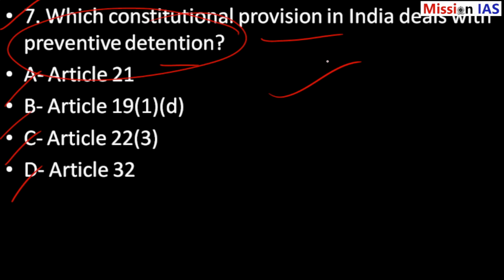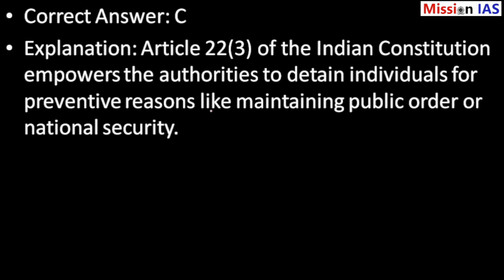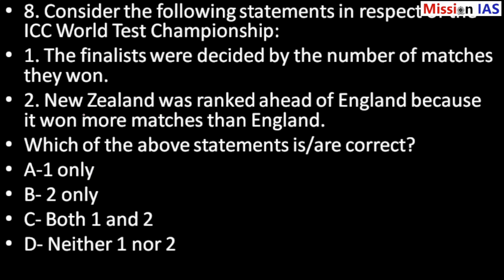When elections are coming, the election commissioner notifies and police use preventive detention. The answer is C. Article 22(3) of the Indian Constitution empowers the authorities to detain individuals for preventive reasons like maintaining public order and national security.